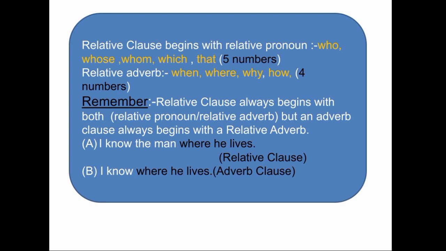So this is a relative clause. But in the second sentence, where he lives, the subordinate clause is used after a verb, and that is know. Here, where he lives is an adverb clause. Dear students, we shall discuss adverb clause vividly in our next class.